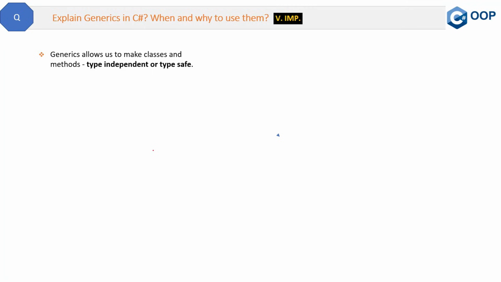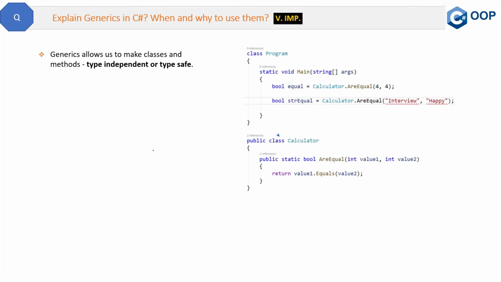Now what is this type independent? Let me show you the code example. Here you can see we have this Calculator class, and this Calculator class has one static method which is AreEqual. It is doing nothing but comparing these integer values and then returning the bool value based on the comparison.